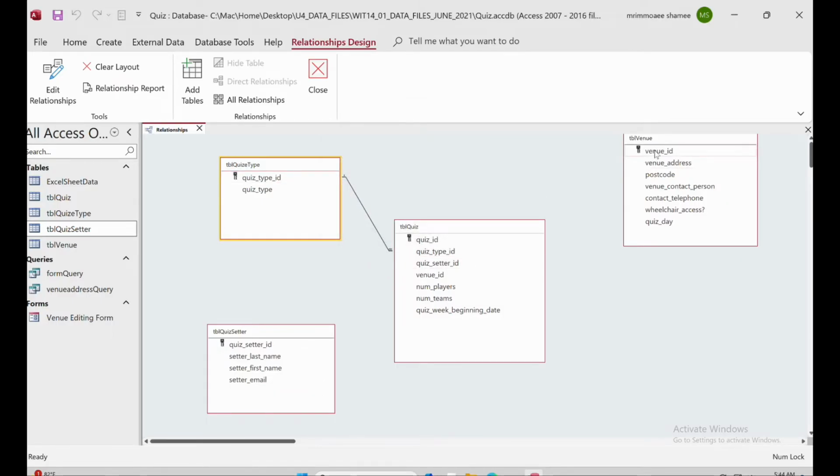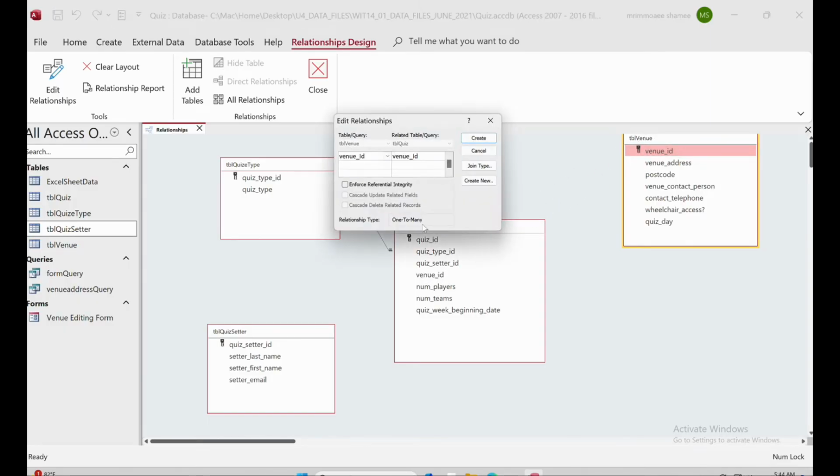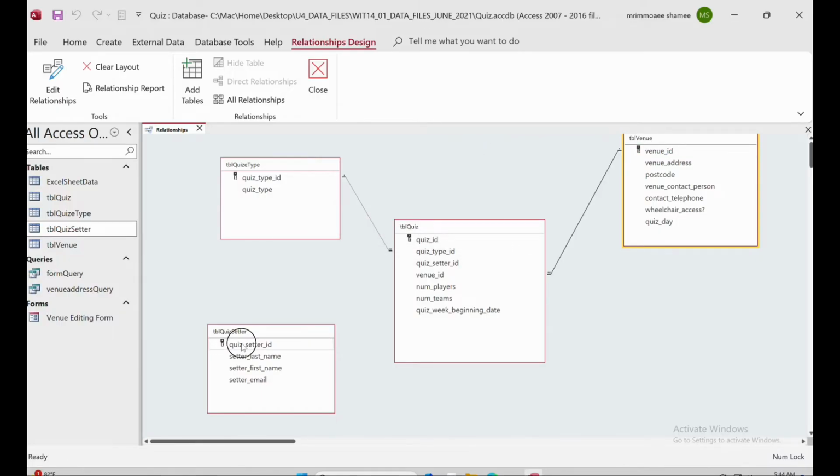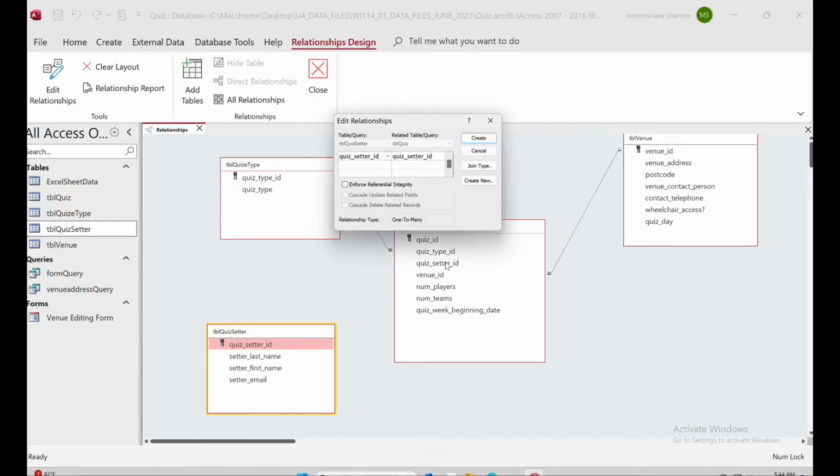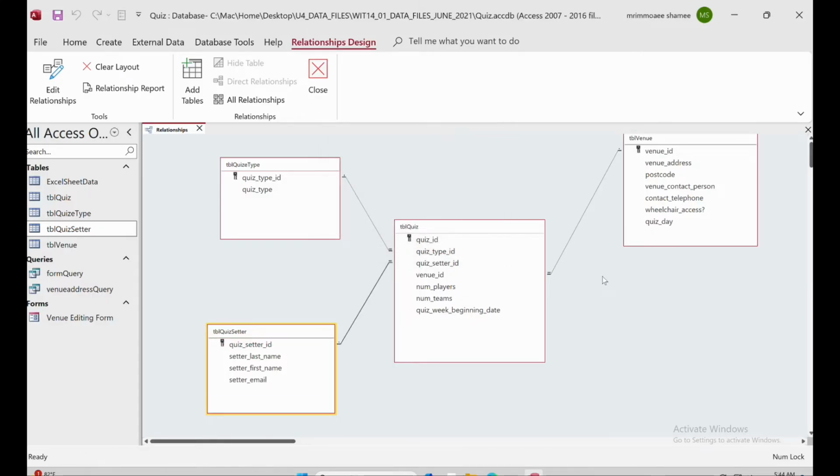Now do the same thing for the venue ID. Take it and just hold it to the venue ID here. Click all the things, then create. Okay, quiz setter ID here, quiz setter ID, quiz setter. Try to check it when the boxes come up. Okay, then create it. Yeah, so we created the relationship, right? So take the screenshot of this relationship diagram and then paste it in your Word document.